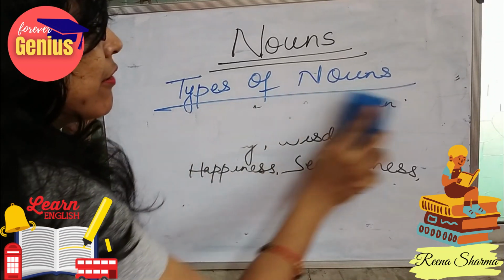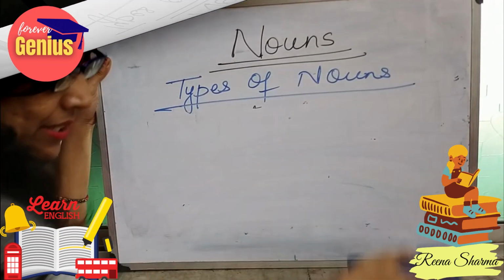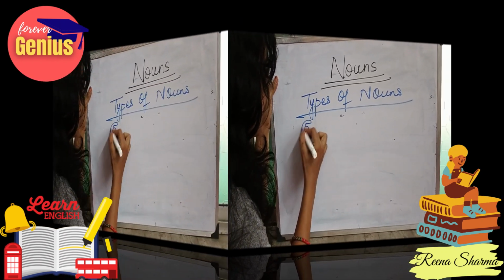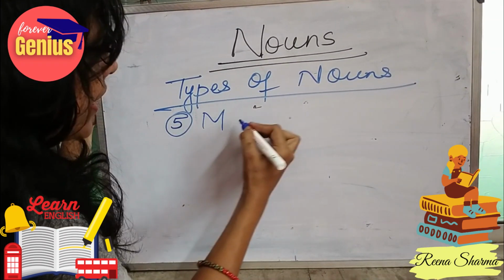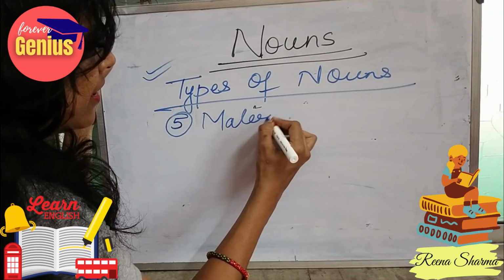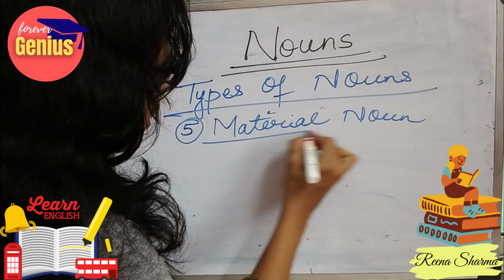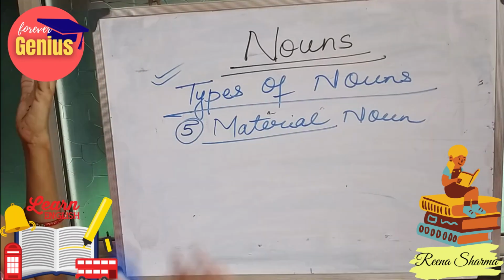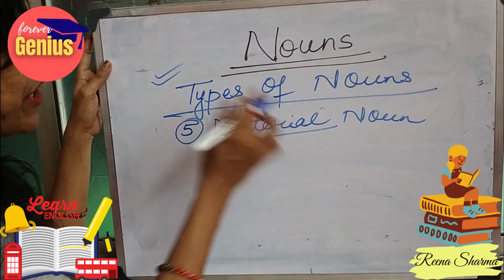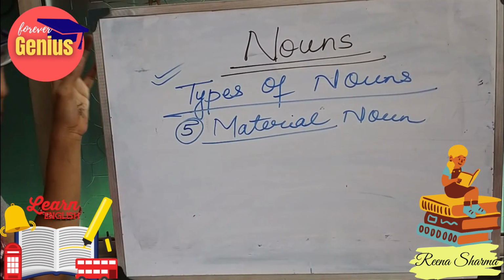Now comes our fifth classification, that is material noun. This is the last topic of discussion in terms of types of nouns. Material means we can understand from the word only: non-living things or objects come into the category of material nouns.